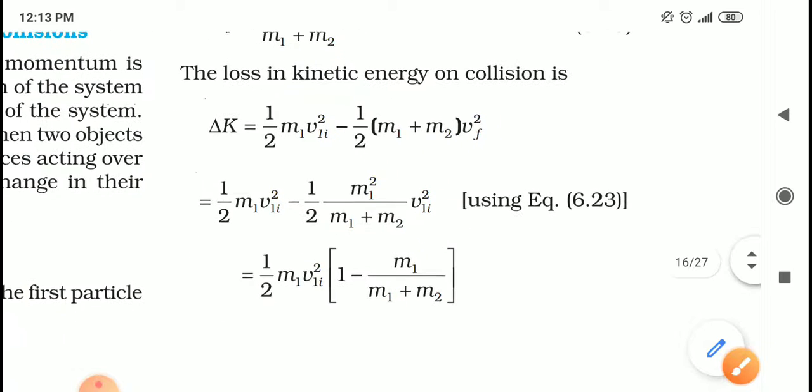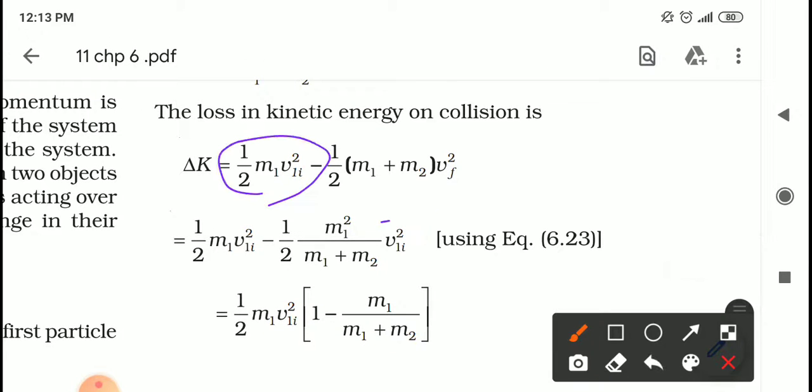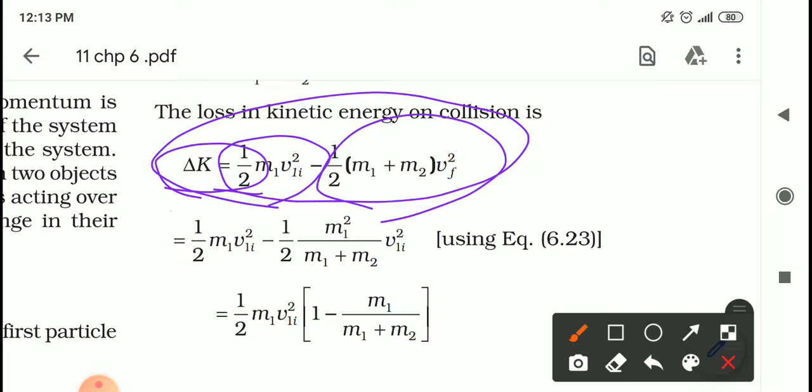So initial kinetic energy minus final kinetic energy represents delta K, the loss in the kinetic energy, students. Here I would like to explain some mathematical steps, because all the steps are not given. So let me show you all the steps.